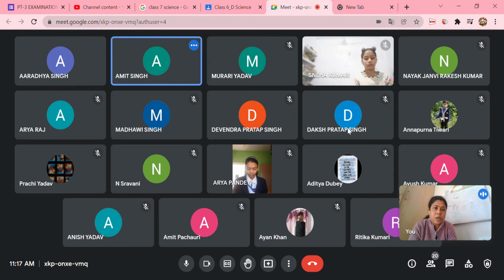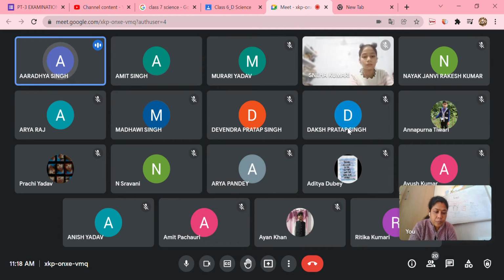Okay, and any other point? Ma'am, may I tell? Yes, Aradhya. Ma'am, shadows give us an idea about the shapes of different objects. Okay, yes, and Ankita Tiwari.